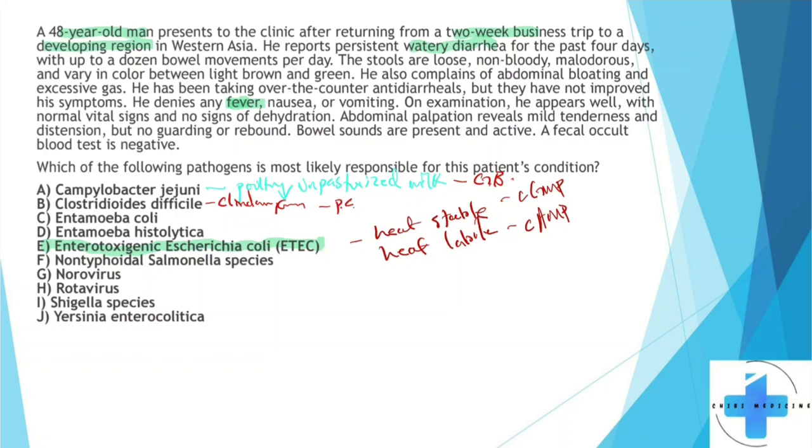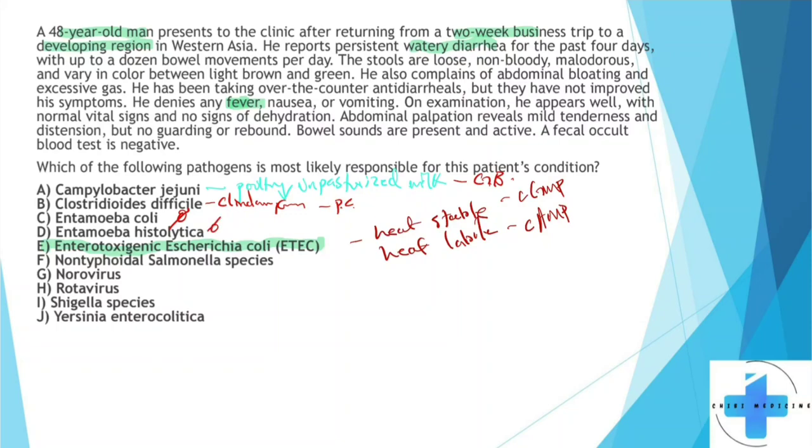Okay, Entamoeba coli. Now, this is kind of a red herring. They might be trying to trick you into thinking it's maybe Entamoeba histolytica, which is also an option here, right? But Entamoeba coli doesn't really do anything, so that's out. Okay, Entamoeba histolytica, right? So this is the one that causes the bloody diarrhea. It will give you a fever, right? So it's systemic, and you treat with metronidazole, right? So this one is out as well because it's a bloody diarrhea.